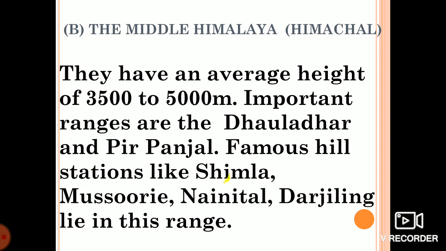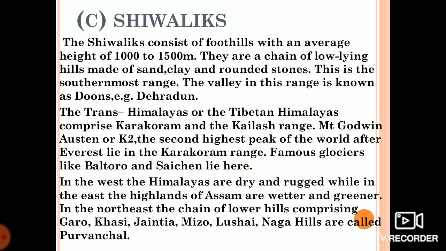Middle Himalaya, Himachal: the average height is about 3,500 to 5,000 meters. Important ranges are Pir Panjal and the Dhauladhar range. Famous hill stations are Shimla, Mussoorie, Nainital, and Darjeeling. They lie in the Himachal range.